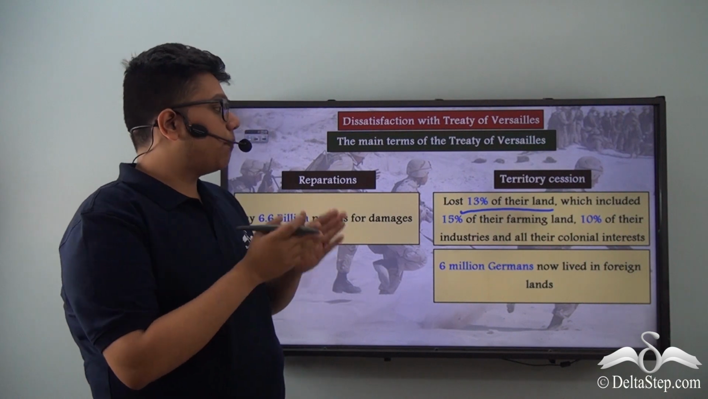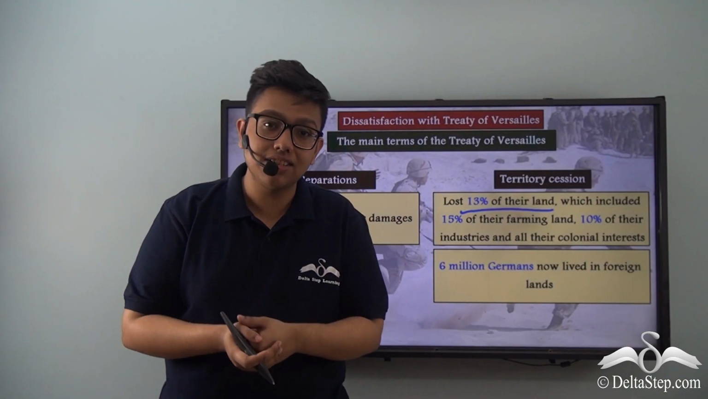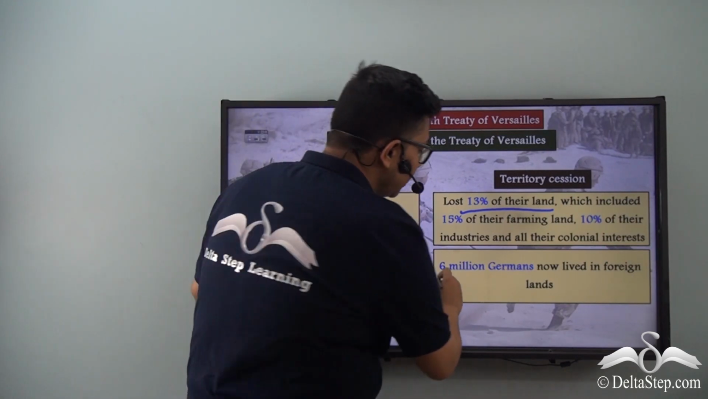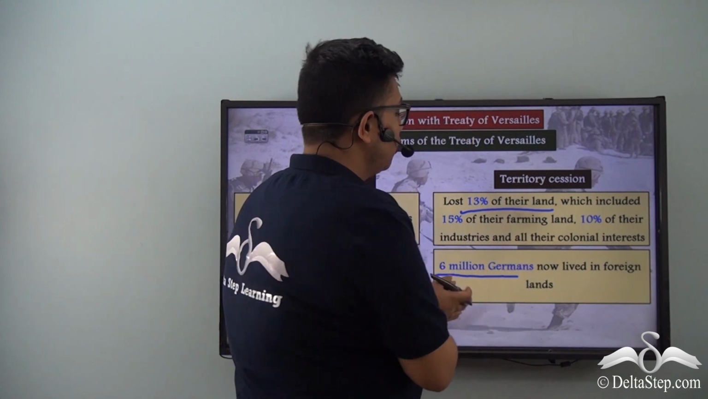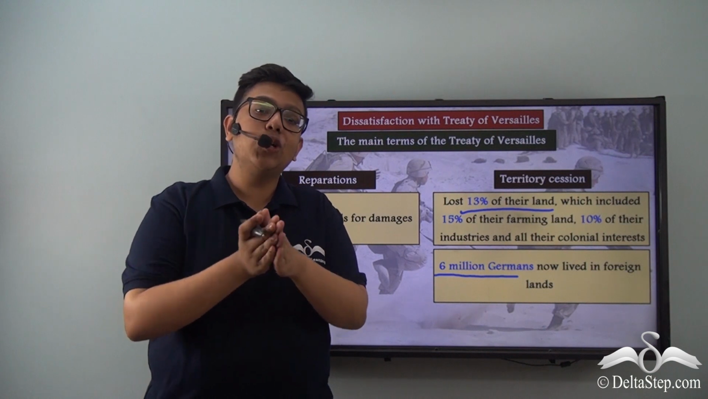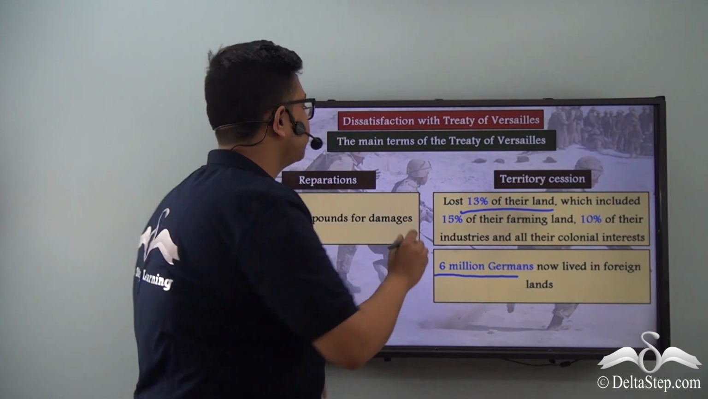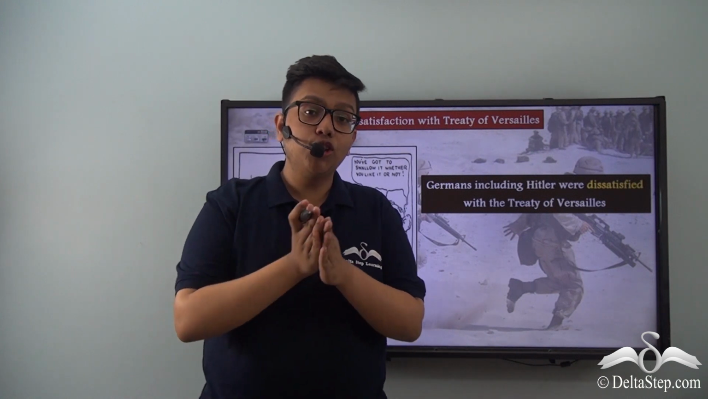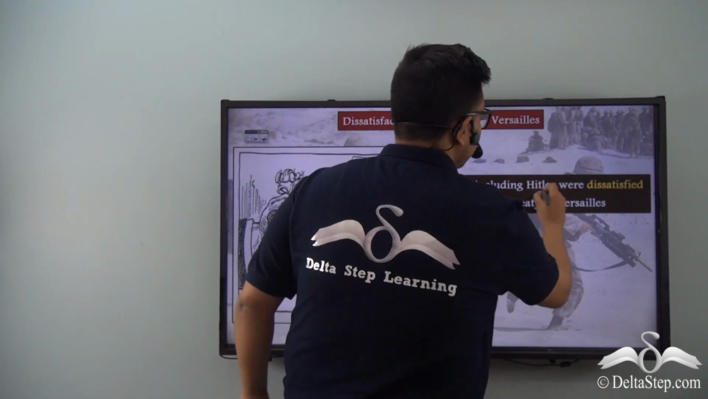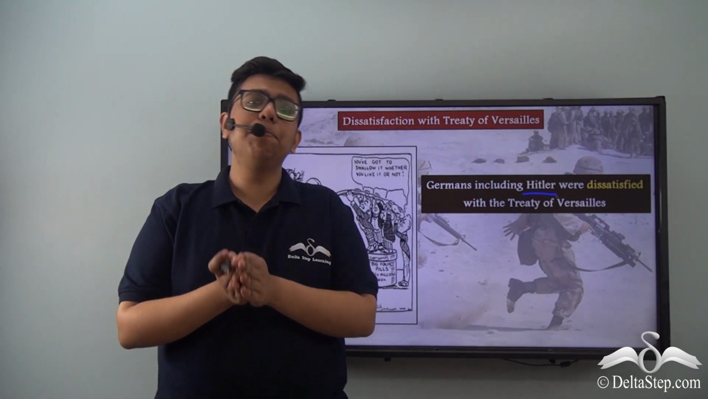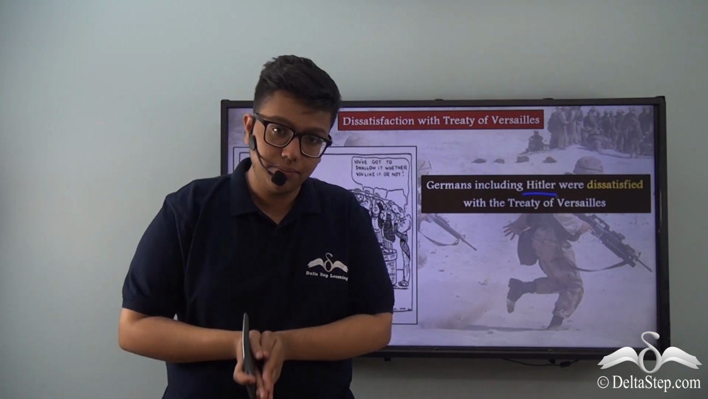Now, in total, apart from the loss of land, Germany also had to face a loss of population, loss of its own people. Germany lost about 6 million of its own German population, who now had to live in foreign lands as these lands were handed over to other countries. Now, the majority of the German population, which also happened to include Hitler, were dissatisfied with the Treaty of Versailles and its various imposing and humiliating terms.